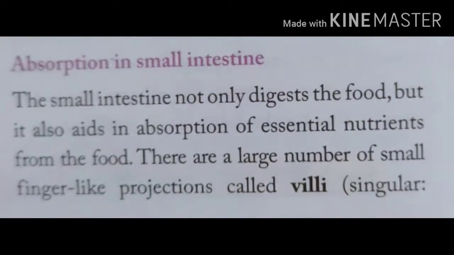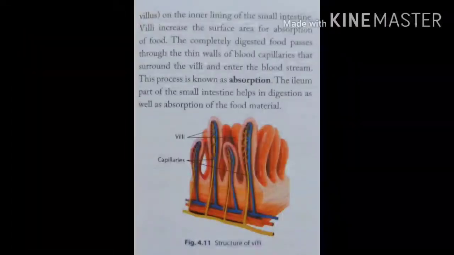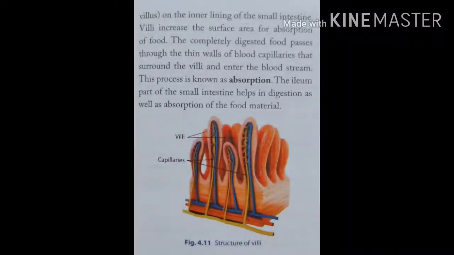The small intestine not only digests the food, but it also aids in absorption of essential nutrients from the food. Absorption takes place in the small intestine. There are a large number of small finger-like projections, called villi, on the inner lining of the small intestine. These villi increase the surface area for absorption of food.